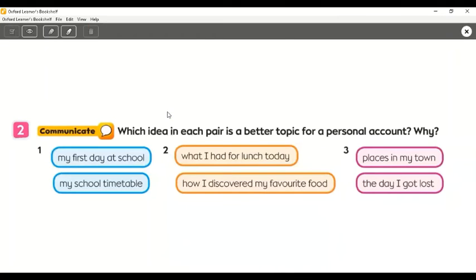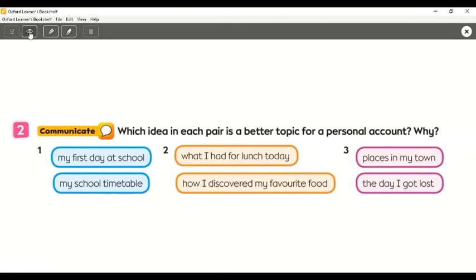Look at question number 2. Which idea in each pair is a better topic for a personal account and why? In order to write a good personal account, you have to choose a topic which has a lot of details, events, and feelings. So look at number 1 here. Which topic is better? My first day at school or my school timetable? What do you think? And number 2, what I had for lunch today or how I discovered my favorite food. And number 3, places in my town or the day I got lost.